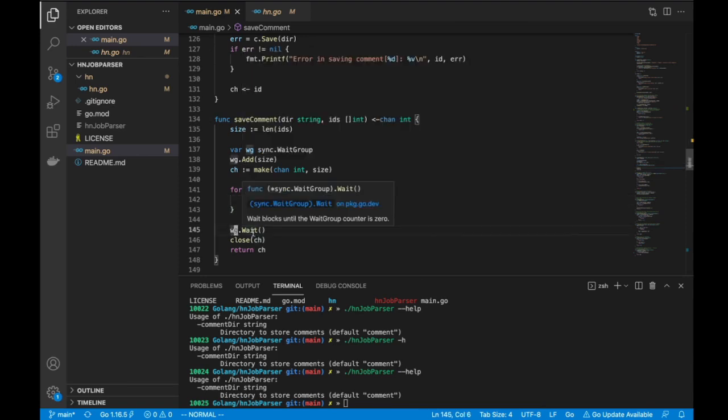145 would have been waiting, will be blocking. So from 141 to 143, we spawn 200 go routines, come to 145 and wait. Once the 200 go routines complete, once the last of the go routines completes, then 145 unblocks and you can go ahead, right? Okay. Cool. That is one thing.